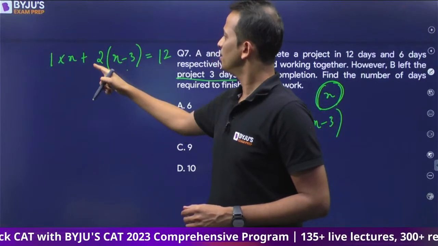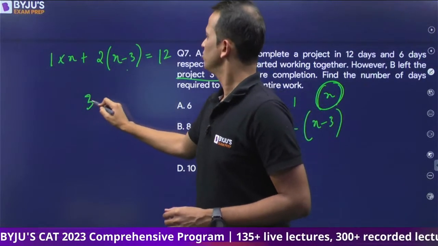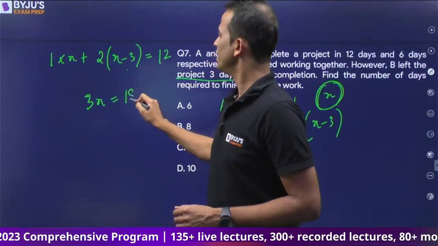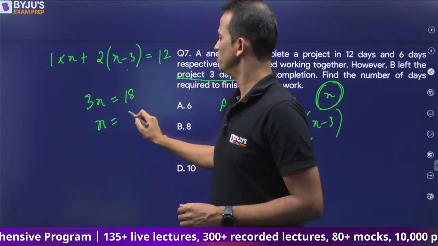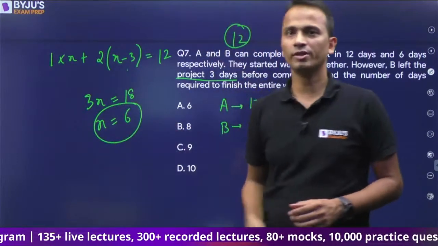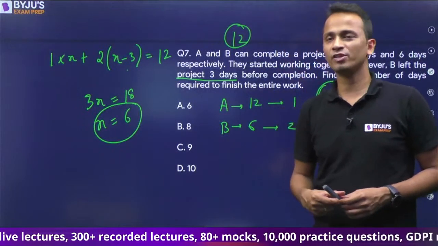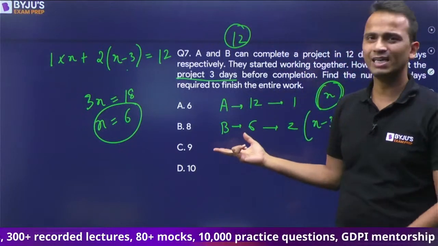3X is equal to 18. So X is equal to 6. Alright. So some of you have given option C, that is 9 as the answer.